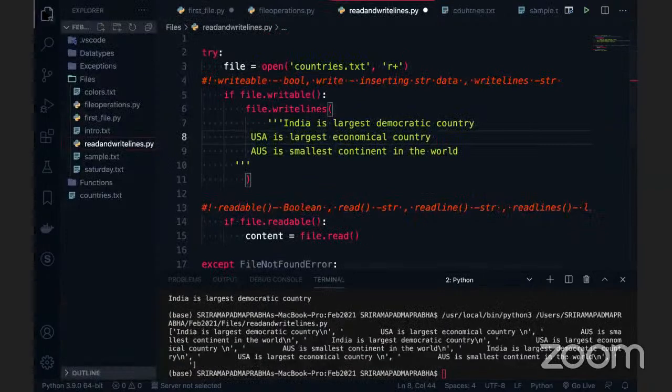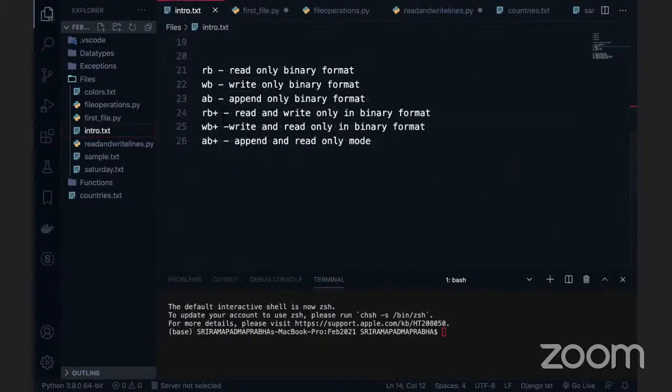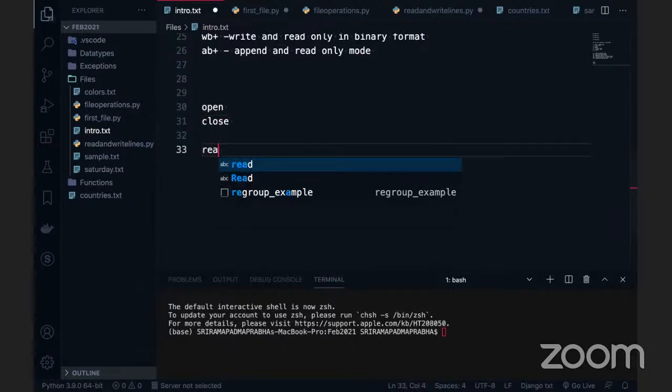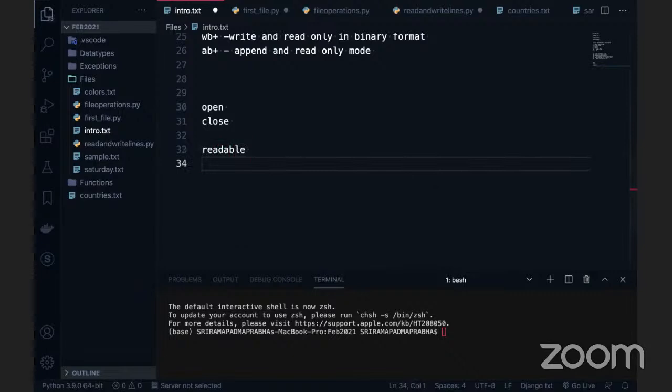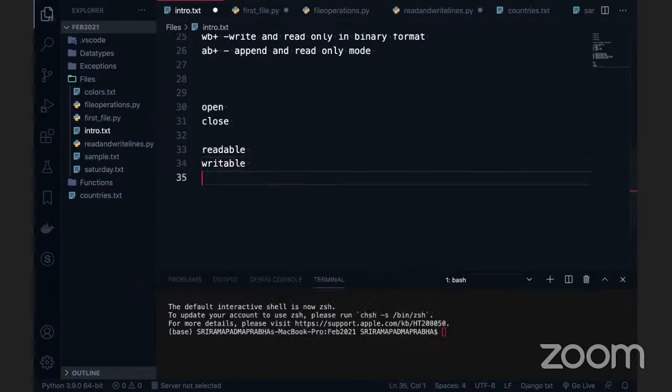Okay. So basically, what are the things we learned here? I'm going to write all the list of functions we discussed here. We discussed the open function and the close function, and also the Boolean functions: readable is one function, writable is another function, and closed is another. These are the Boolean functions.